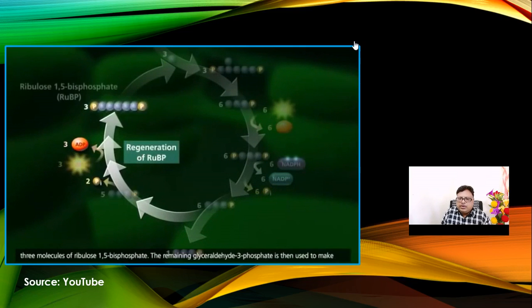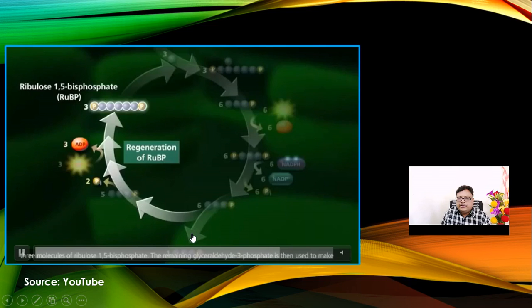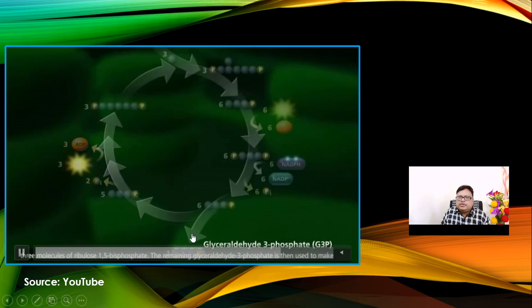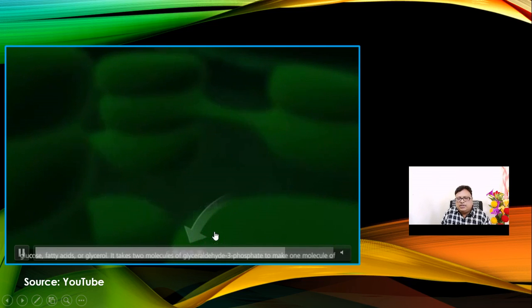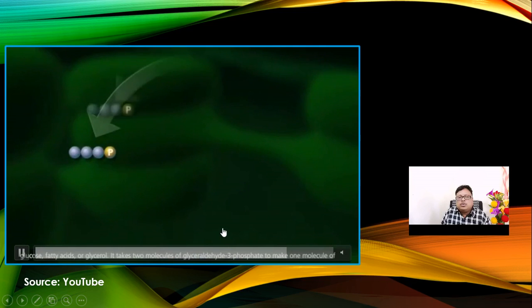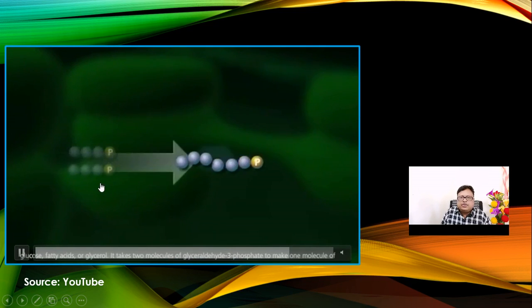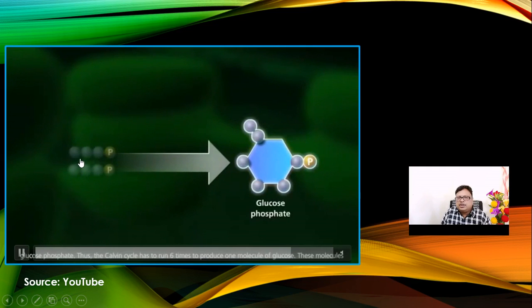During that dark reaction, once it is reduced it gives the photosynthetic product, which we call carbohydrates. The carbohydrate that is synthesized is glucose 3 phosphate. This glucose 3 phosphate is again regenerated to give RuBP.